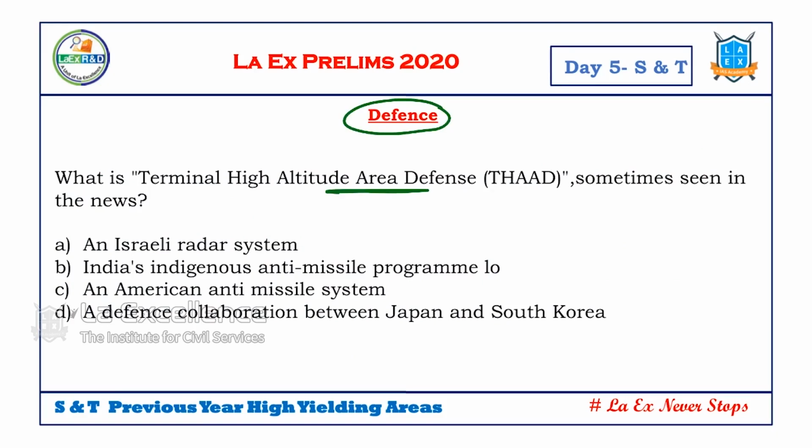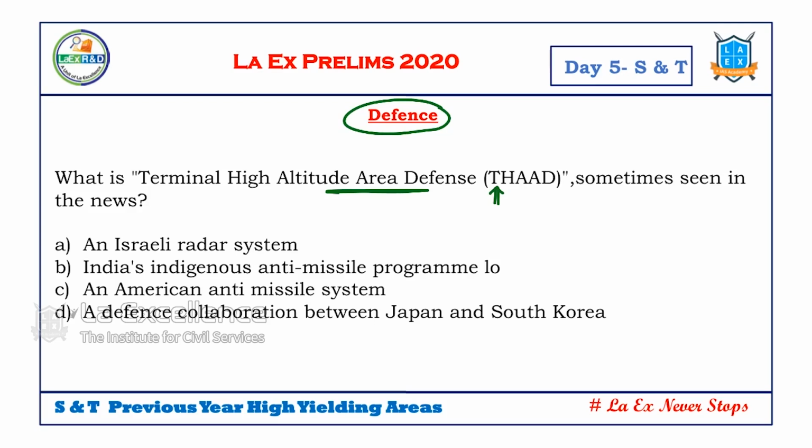At the time, what was happening? They asked about Terminal High Altitude Area Defense. Sometimes in news, this is purely related to current issues. Why did we classify it as related to defense? This is a missile. So when we see this, we should remember: what is a missile? We should get the entire classification of types of missiles, how they function, all that. Those are part of our basics.